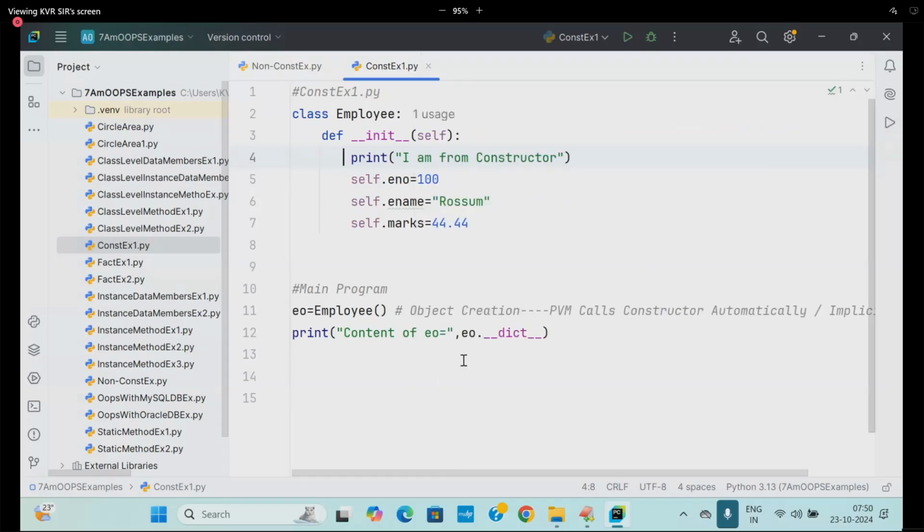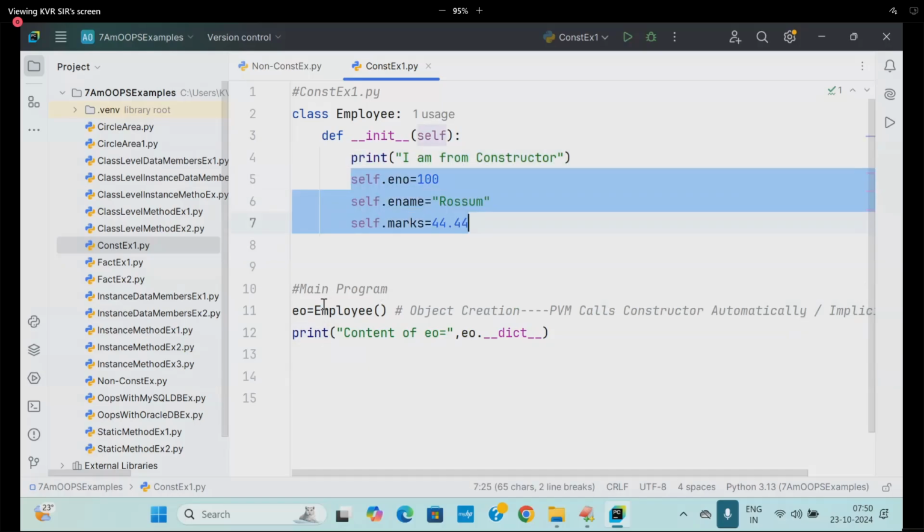Now, is it printing my data or not? So what did you understand with this concept? Whenever an object is created, PVM implicitly calls a constructor. That constructor is getting executed. Is it placing my own data inside this object, without leaving the object empty, or not? That is the meaning of a constructor. So constructors are for what purpose? Methods are for what purpose? You need to understand. Methods are for which purpose?